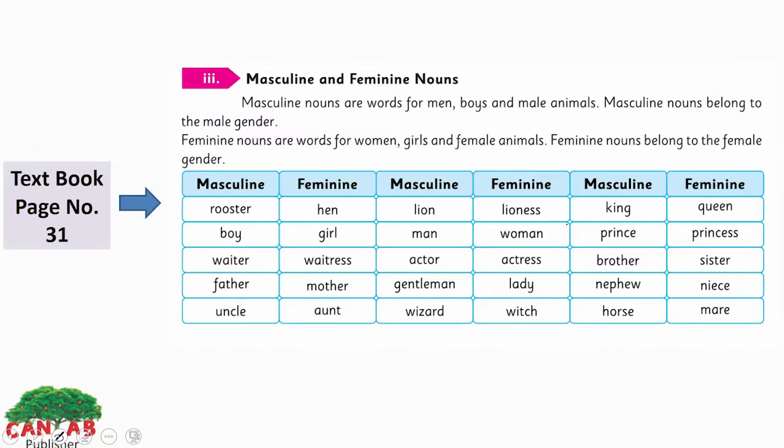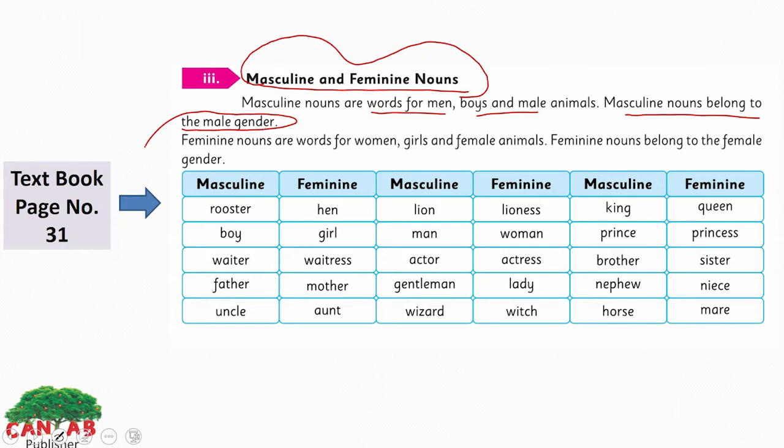Look here on page number 31 of your textbook, masculine and feminine nouns. I hope you are familiar with these nouns. Masculine nouns are words for men, boys, and male animals. Masculine nouns belong to the male gender. What is gender? Gender tells you whether this noun is male or female. So, we have divided nouns into two groups here, masculine and feminine nouns. Feminine nouns are words for women, girls, and female animals. Feminine nouns belong to the female gender.